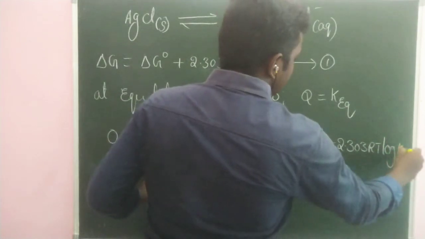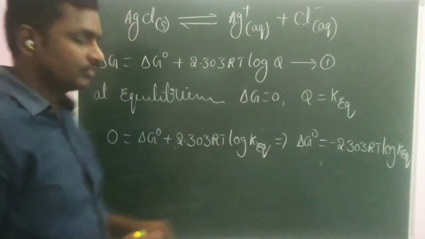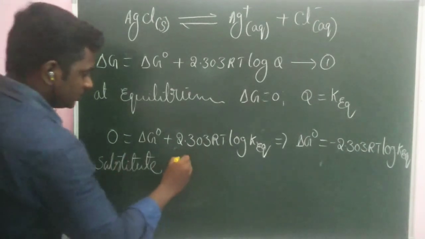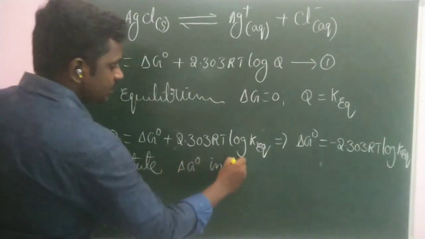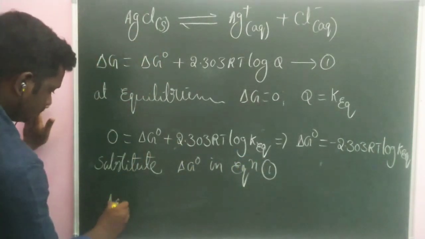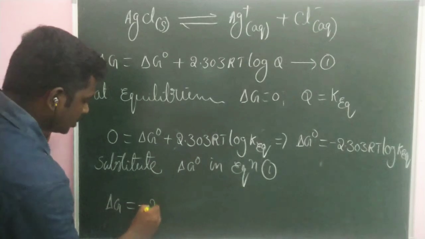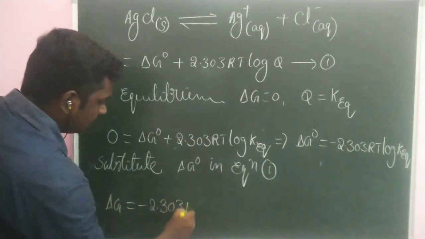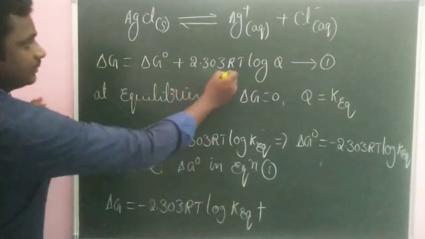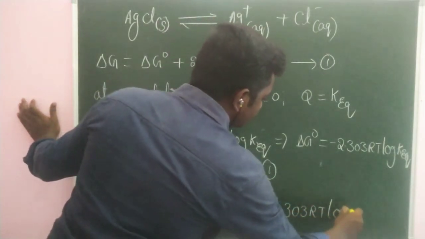RT log equilibrium constant. Now substitute the value of delta G naught, that is the standard Gibbs energy, in equation 1. Then we will get total change in Gibbs energy equal to standard Gibbs energy, which is minus 2.303 RT log equilibrium constant, plus the rest of the expression as normal, 2.303 RT log Q.